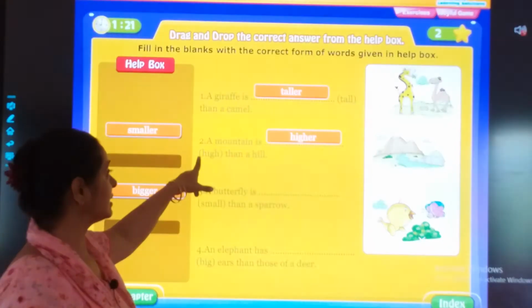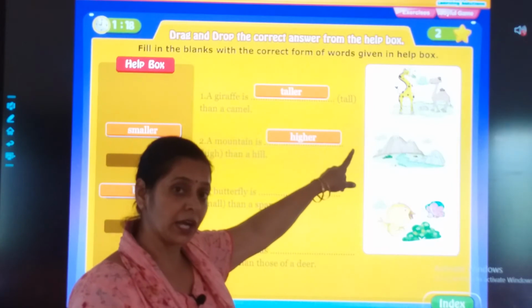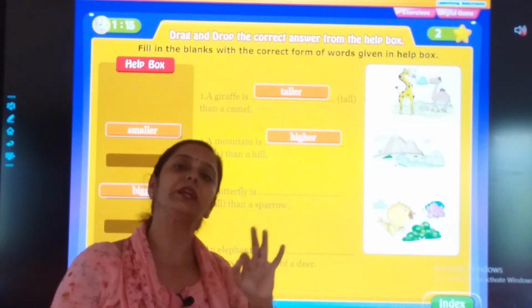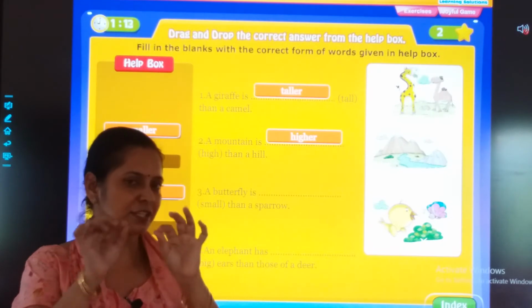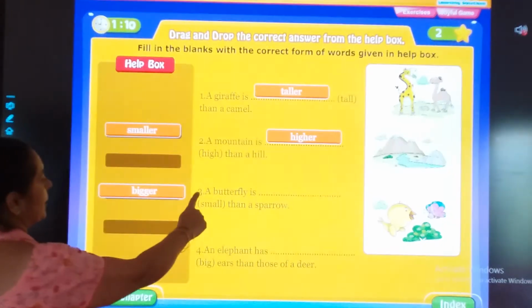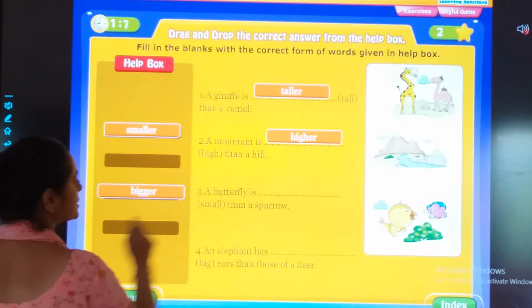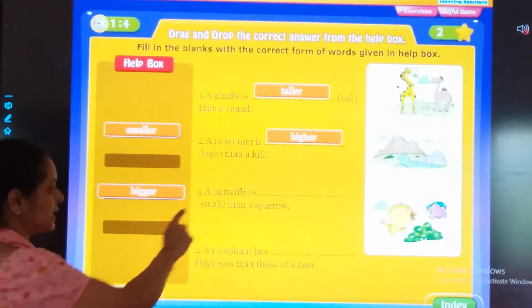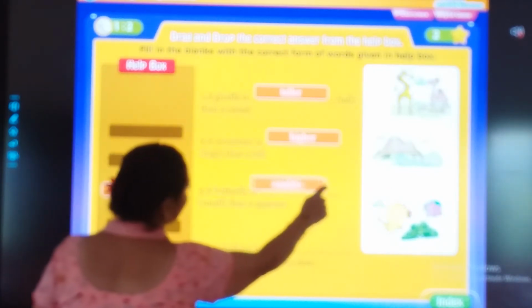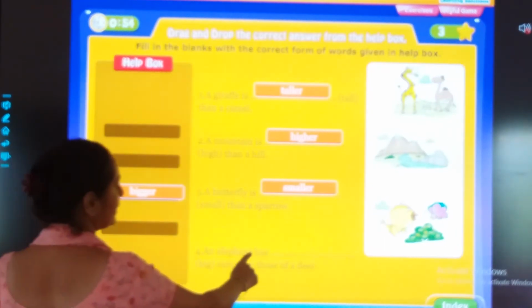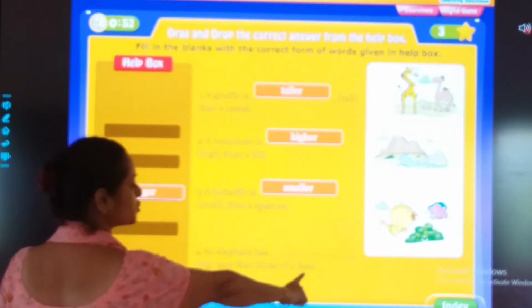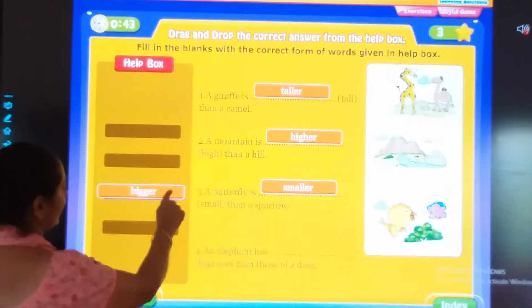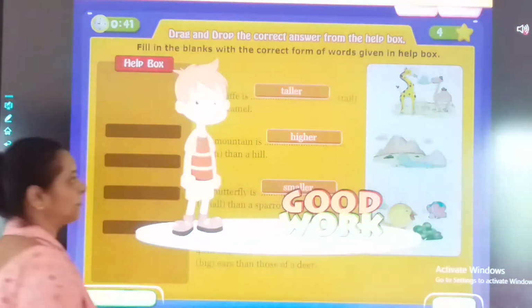बेटा कंपैरिजन करना है, लेकिन ब्रैकेट में क्लू दिया गया हुआ है. There only you have to put ER. ये आपका क्लू था. Just you have to put ER. A butterfly is dash than a sparrow. What's given in the bracket? Small. So what you will be writing? Smaller. Good work. An elephant has dash ears than those of a deer. What's given in the bracket? Big. So what you will be writing? एक ही बचा है. Only one is remaining. Bigger. It's bigger. Good work.